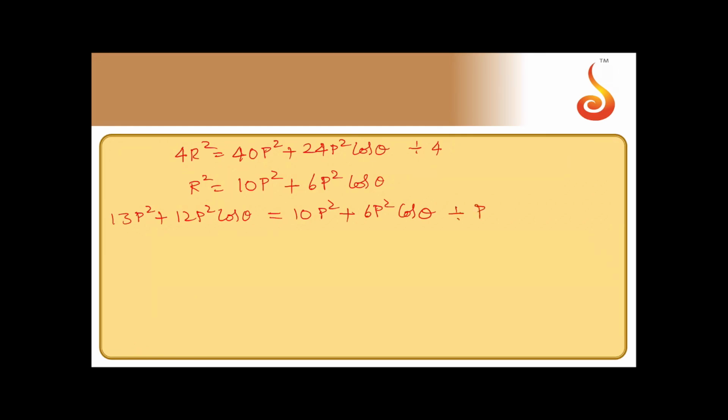Now P square can be cancelled through, divide through by P square. We are left with 13 plus 12 cos theta is equal to 10 plus 6 cos theta.